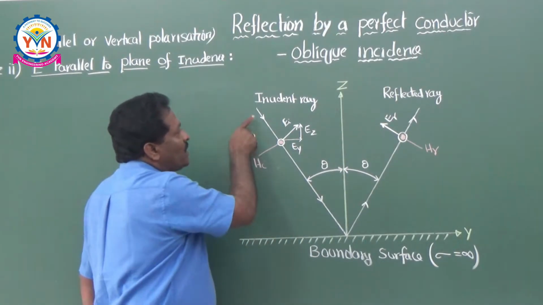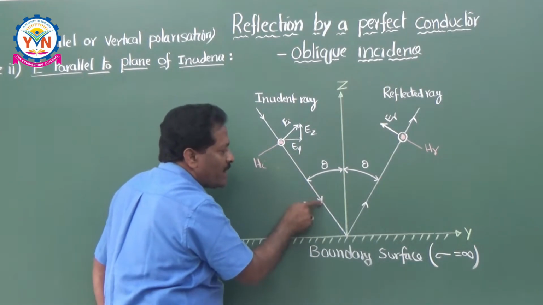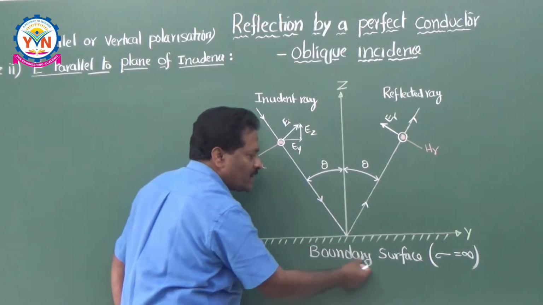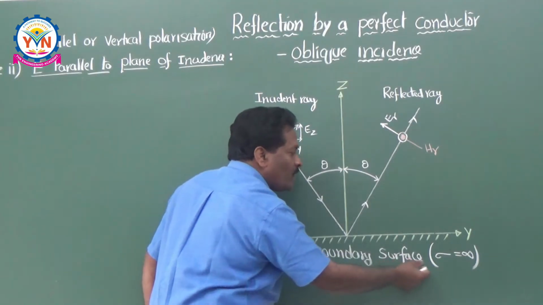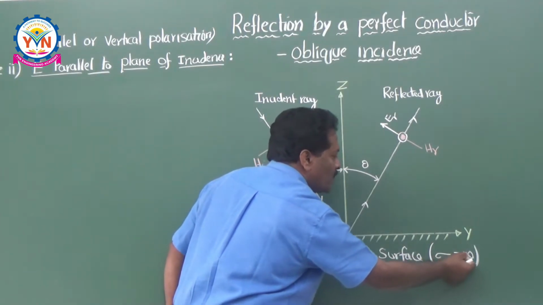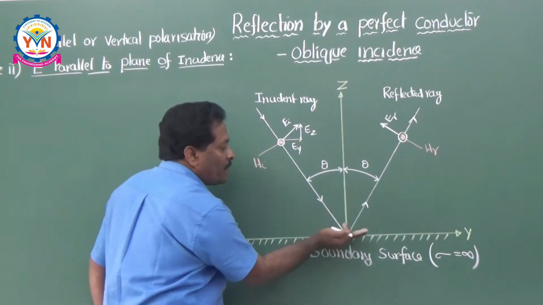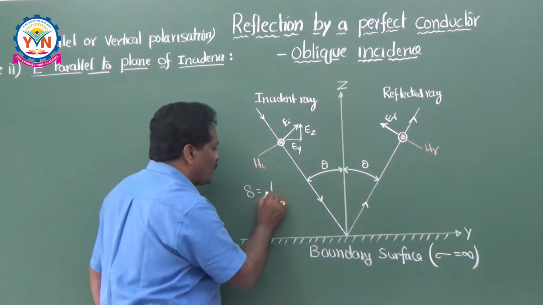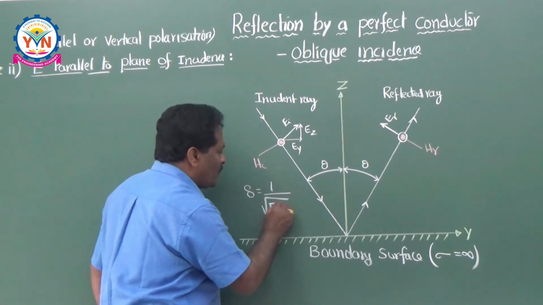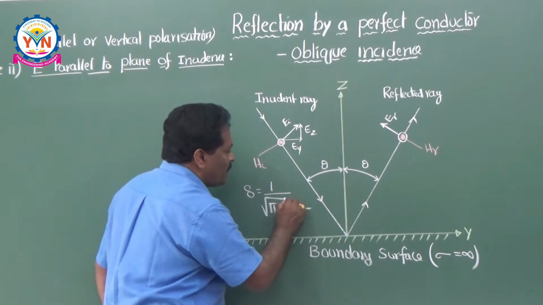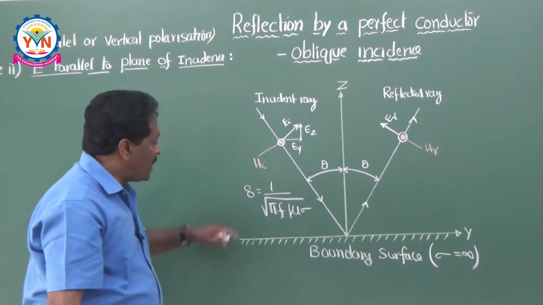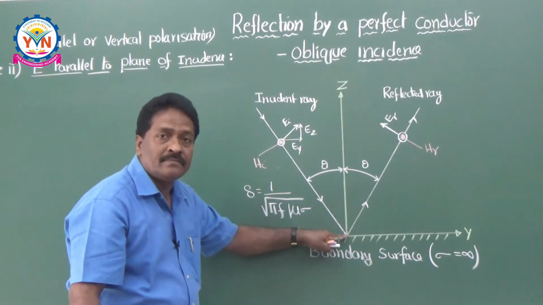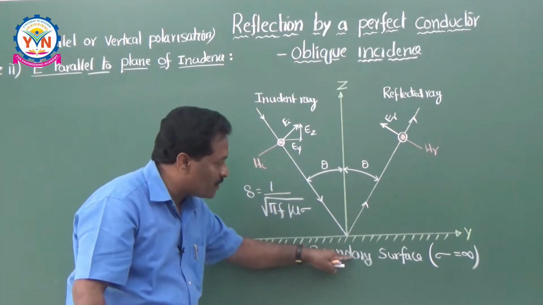Now, if you see this incident ray, it is just striking the surface of this perfect conductor, because our boundary surface is a perfect conductor where the value of sigma is equal to infinity. As it is a perfect conductor, the skin depth delta is equal to 1 over root pi f mu sigma. Here sigma is equal to infinity, so delta is equal to 0. That means the depth of penetration is 0. Nothing will penetrate into this boundary surface.